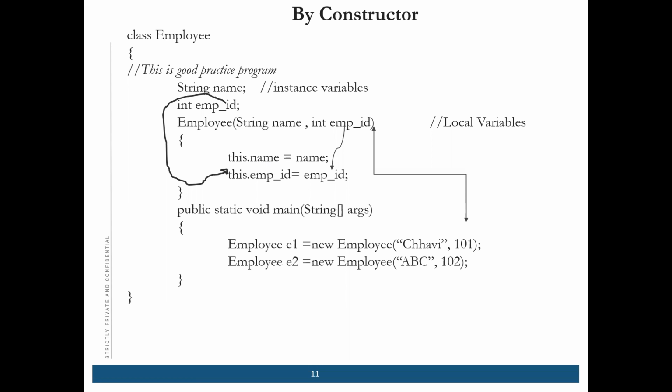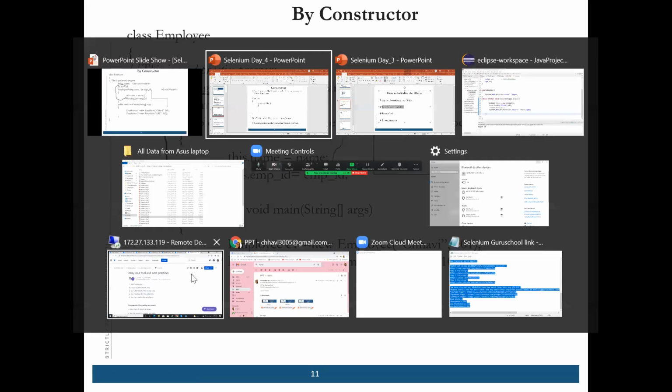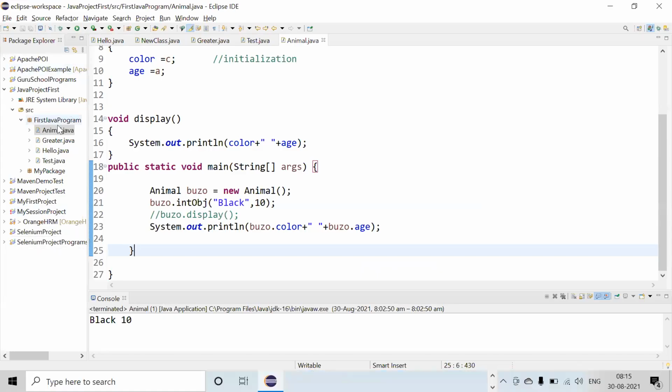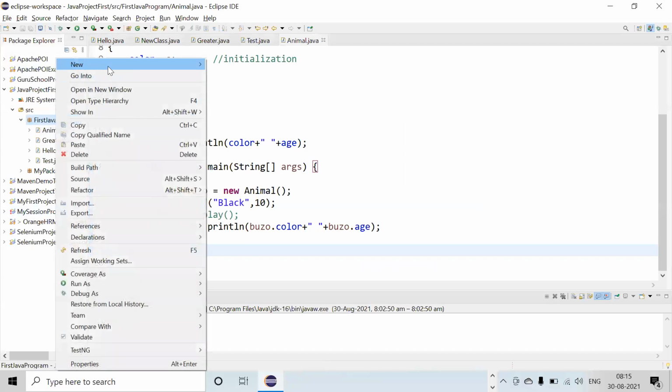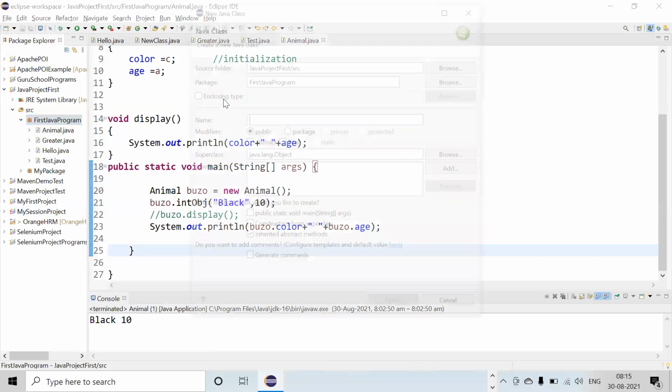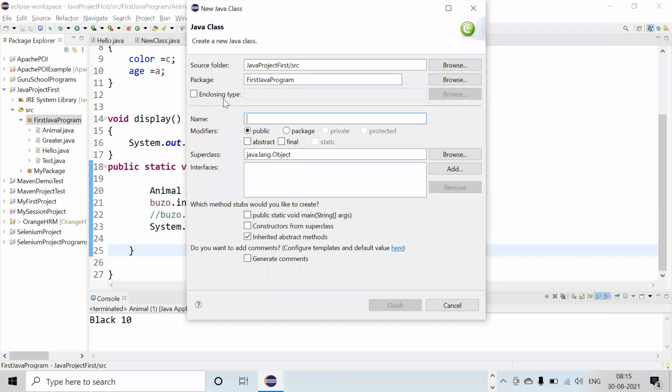So you understood it theoretically. I will explain it to you practically also. It's a very simple program, but it's very important to understand this concept. So I'm creating one class named employee, adding the main method here.